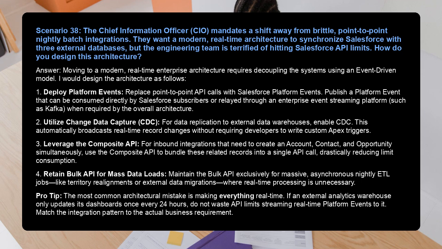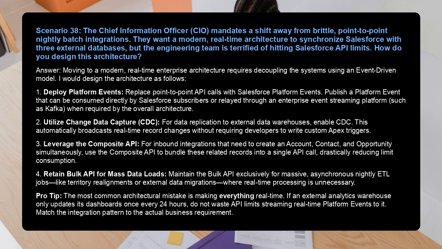1. Deploy platform events. Replace point-to-point API calls with Salesforce platform events. Publish a platform event that can be consumed directly by Salesforce subscribers or relayed through an enterprise event streaming platform such as Kafka when required by the overall architecture. 2. Utilize Change Data Capture (CDC). For data replication to external data warehouses, enable CDC. This automatically broadcasts real-time record changes without requiring developers to write custom Apex triggers.